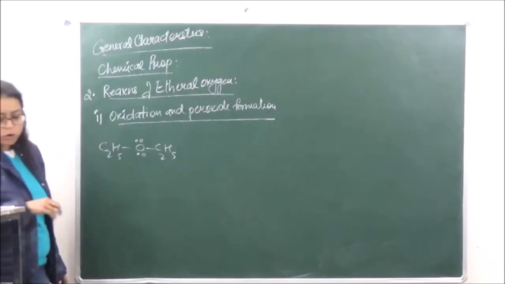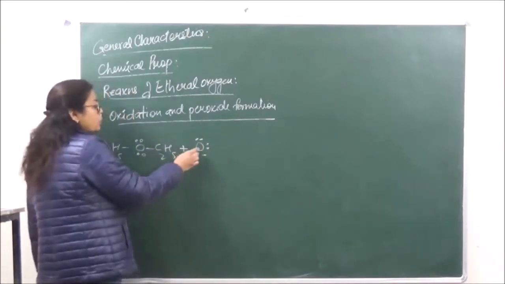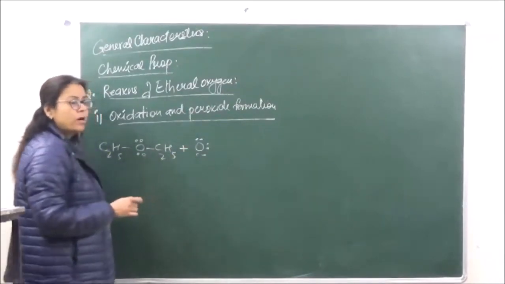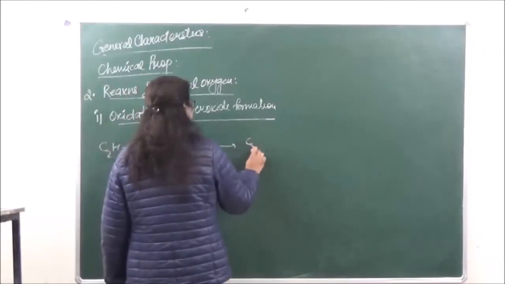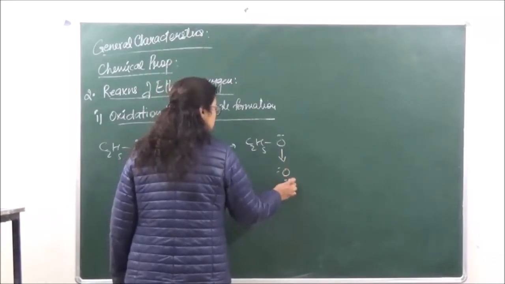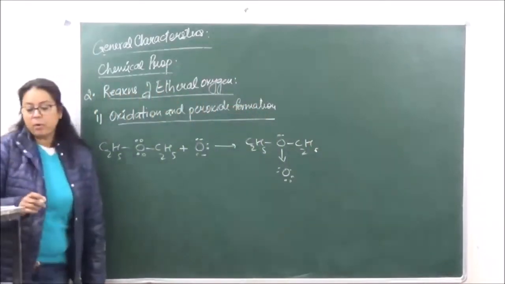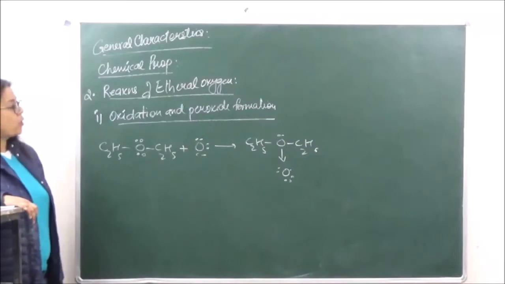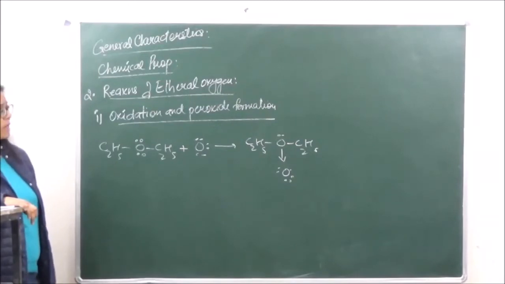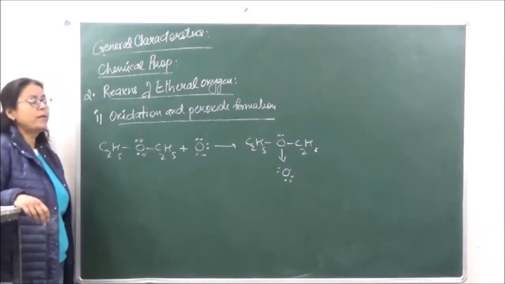In case of oxygen, you know that there are 6 electrons present. Now, in order to form a bond over here and to complete the octet, this oxygen will have a tendency to form a coordinate bond to form a peroxide. So this is how the coordinate bond is formed, and this is the peroxide of diethyl ether. This peroxide is a very heavy product, pungent and oily in nature. Also, it is going to be unstable.